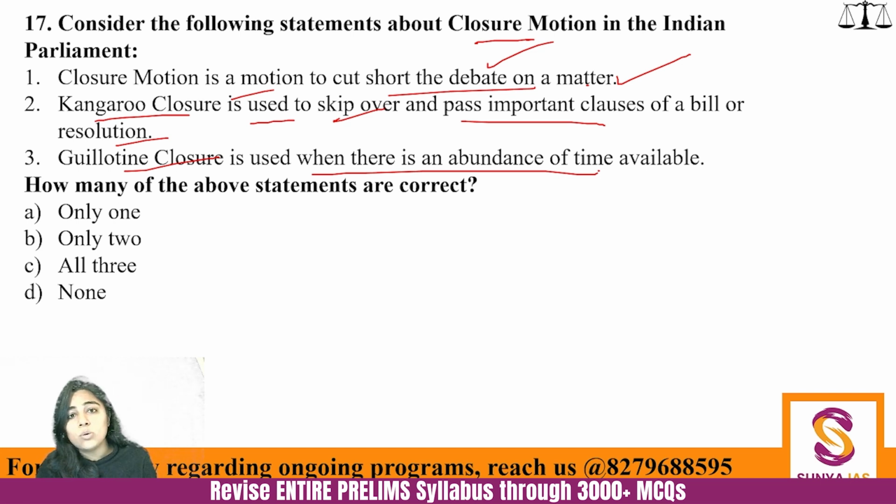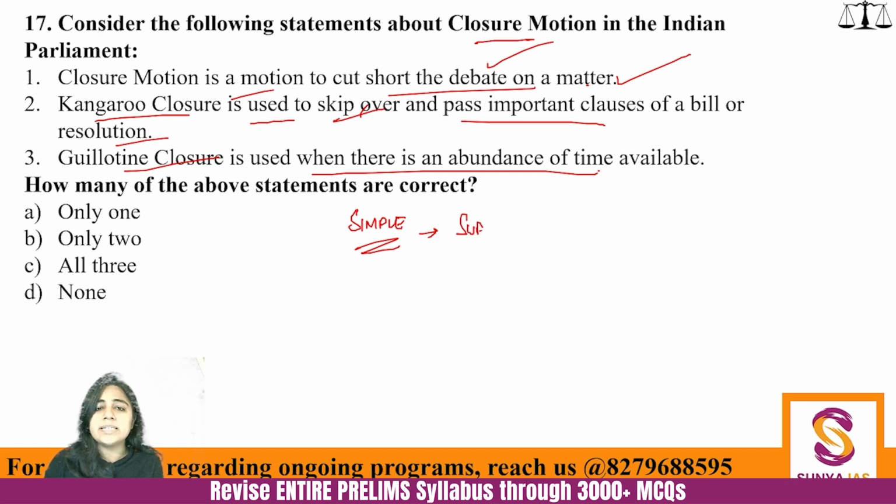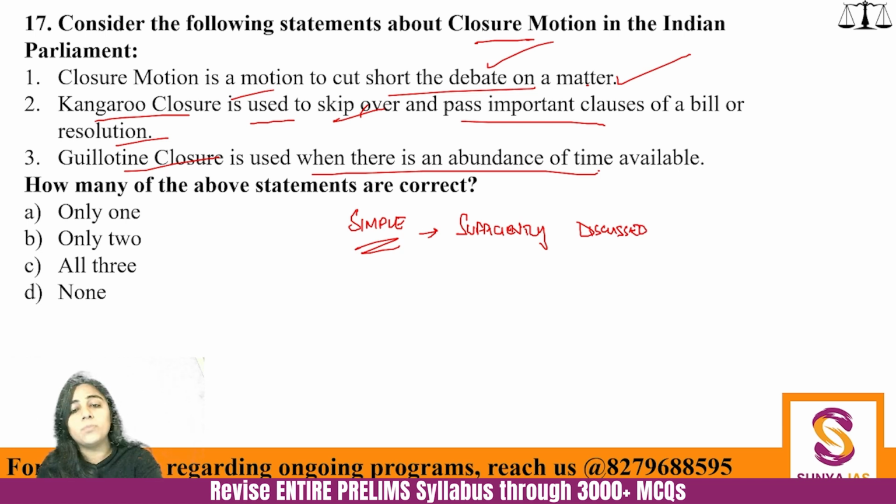Now, even in closure motions, there are different kinds of closure motions. So for example, there is simple closure. Simple closure is that you are discussing a matter and you want to cut it short, and why you want to cut it short is because it has already been sufficiently discussed. So you are not short on time or anything, but this matter has been discussed already sufficiently, so you don't need to spend more time on it.